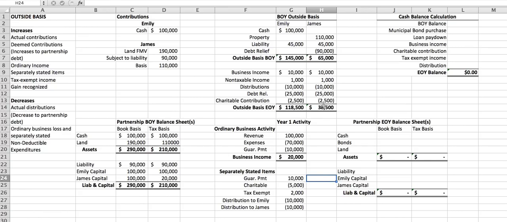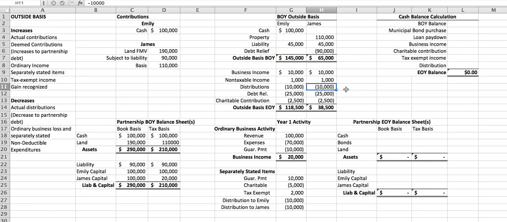Now let's talk about this basis and why it's such a big deal. Why do we even care what our outside basis is? Well, if you'll notice, the outside basis went up for each partner for the $10,000 of the ordinary business income that they received, or that was allocable to them. They also each received a $10,000 distribution. Essentially, they received a distribution equal to the business income for the year. Now that's coincidental this time. It's not always going to be the case that happens.